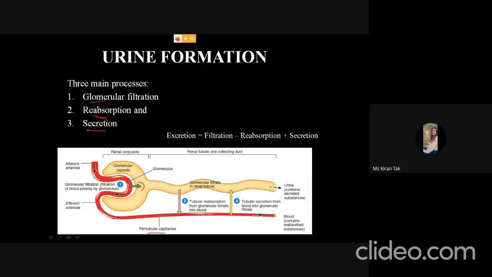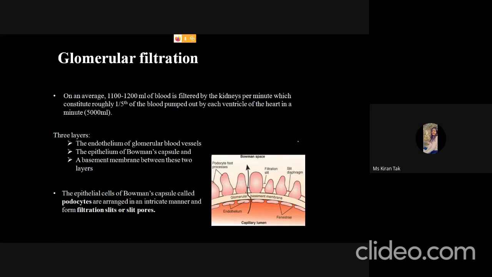The third is the secretion. So when some solutes are reabsorbed, it is also necessary to maintain the osmolarity. That's why some solutes are again secreted into the tubes, and it is the tubular secretion. Okay, so the urine formation can be explained with this equation, that first the glomerular filtrate is formed with the help of the filtration, then some amount is removed because it is reabsorbed, that way it is negative, and some of the solutes are added with the help of the secretion. That's how urine is formed.